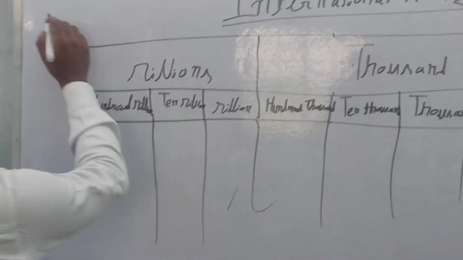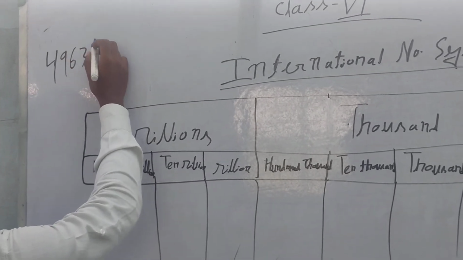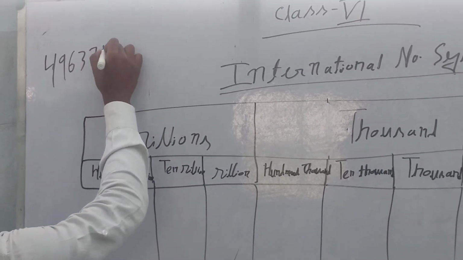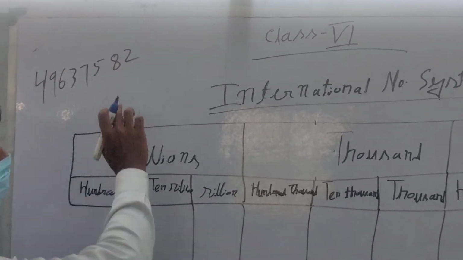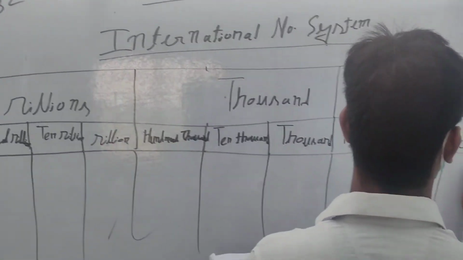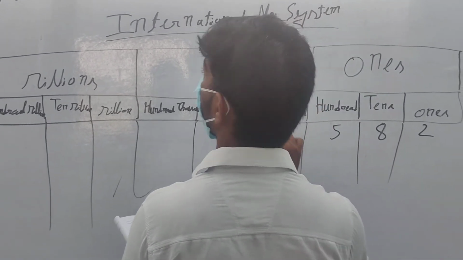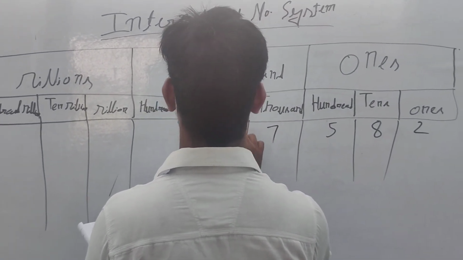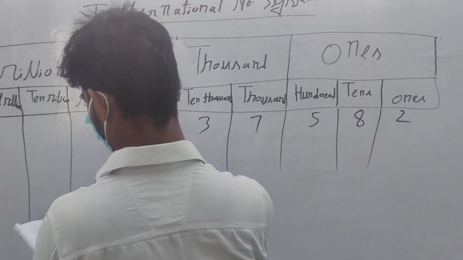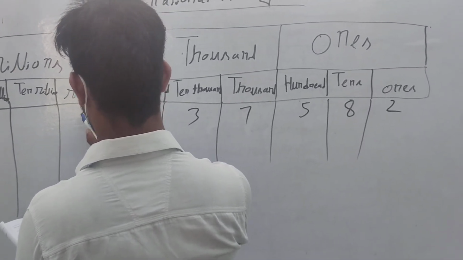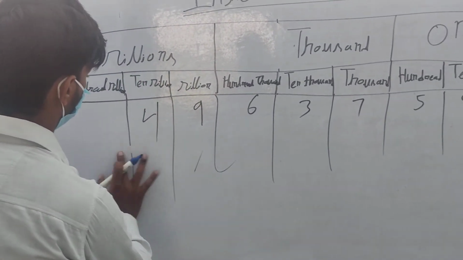I am taking monthly income, that is the number 49637582. As I told earlier also, we have to take from the last, that is 2, 8, 5, 7, 3, 6, 9 and 4. Okay, now we have to write in words.